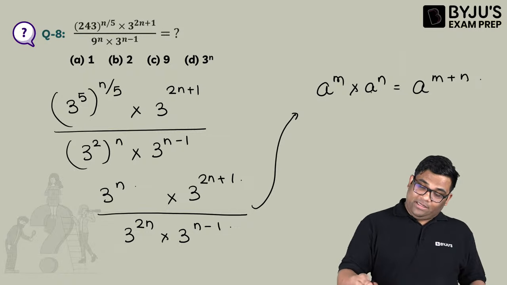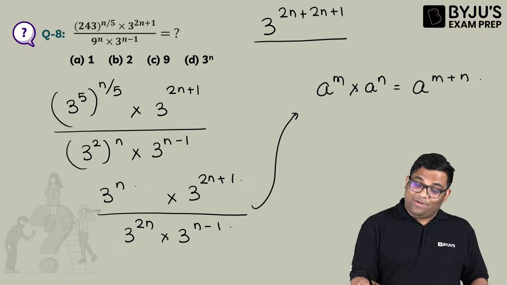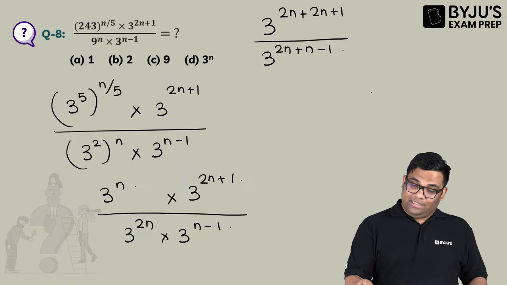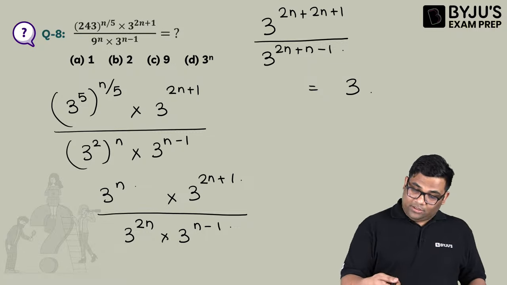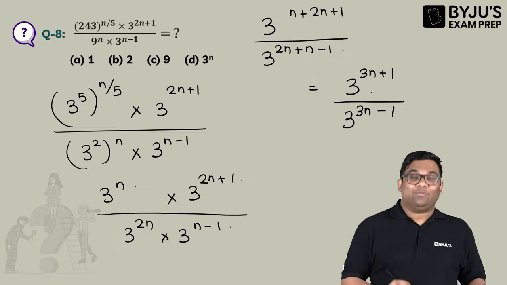So this becomes 3 to the power n plus 2n plus 1, divided by 3 to the power 2n plus n minus 1. So 3 to the power 3n plus 1 divided by 3 to the power 3n minus 1.